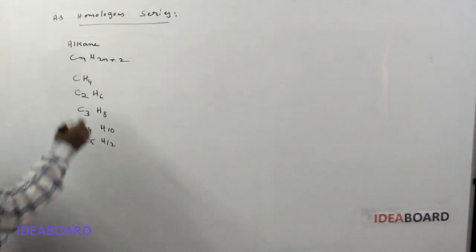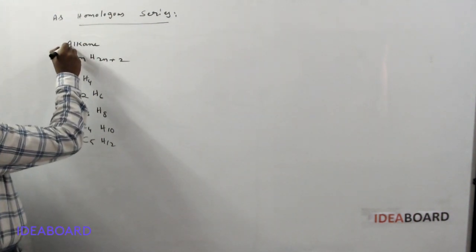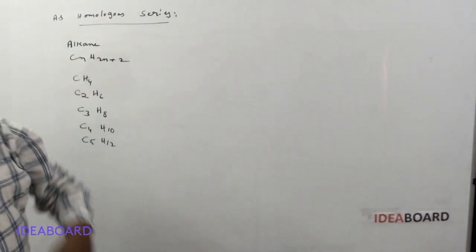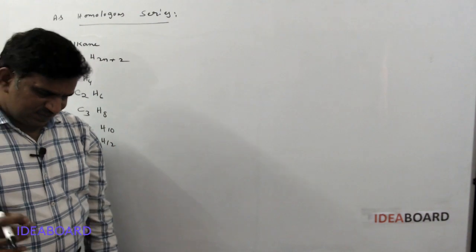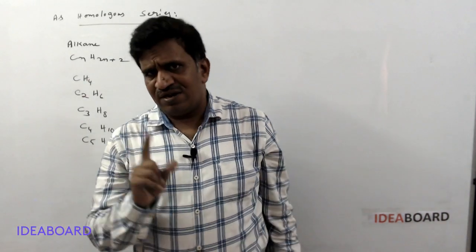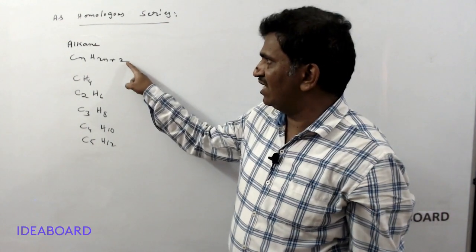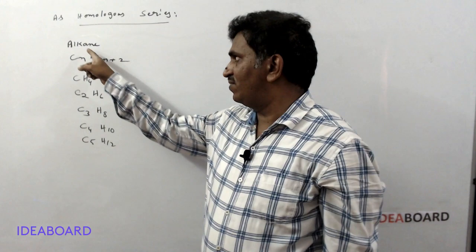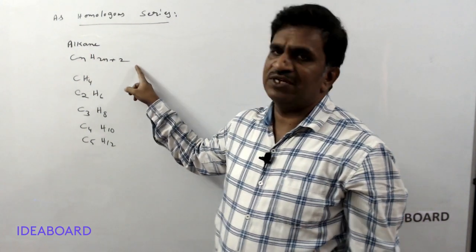How can we define the homologous series? Organic compounds having the same general formula. Here, what is the general formula of alkanes? CnH2n plus 2.